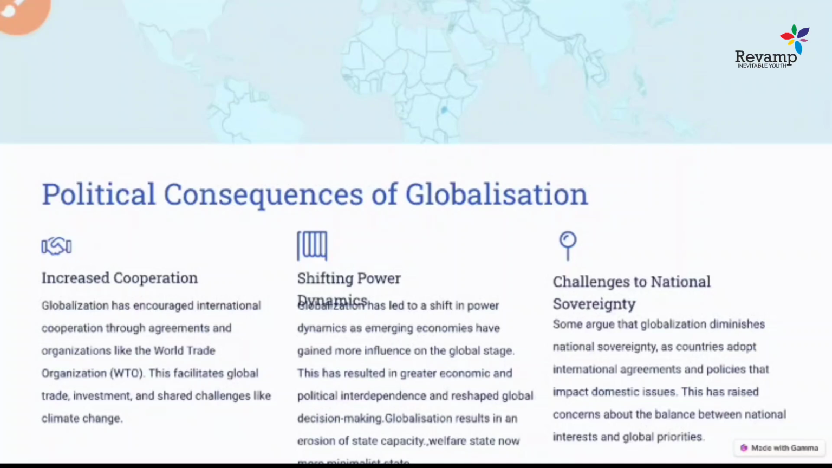And how it led to the challenge of national security. As we know, these international organizations or MNCs started influencing domestic policy. So this also created a challenge to national sovereignty. Sometimes the US and other big powers try to use their economic power to influence some of the important countries. Even with India, we see the hegemony of the US in some way. The US tries to impose its rules and regulations in the country. That's how it leads to the challenge of sovereignty. So these are the three political consequences of globalization.